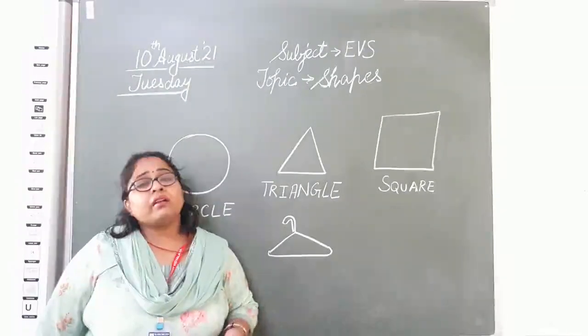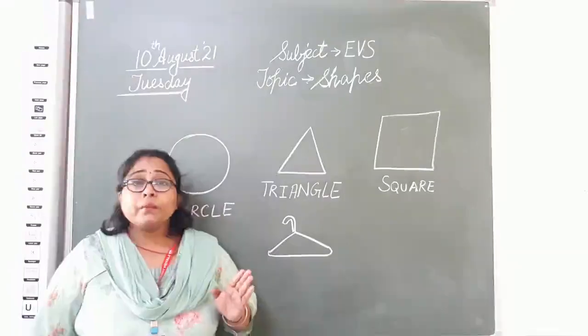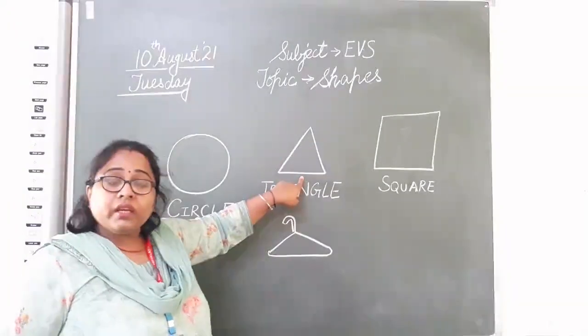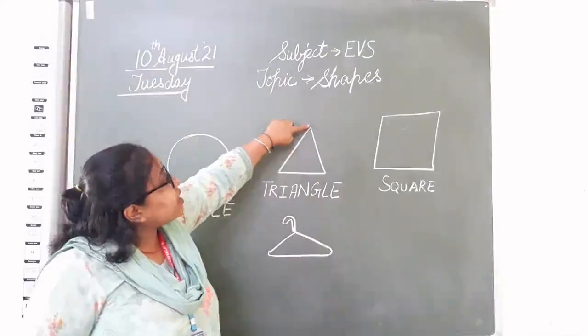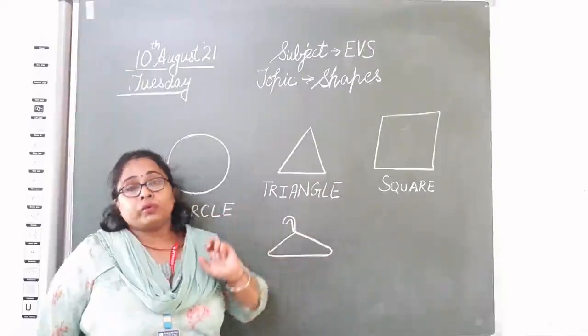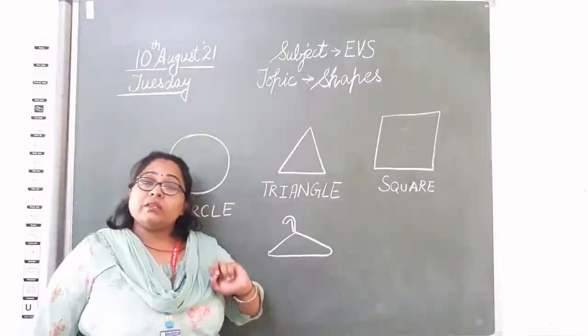What is a triangle shape? A shape that has 3 sides, and all these sides are joined with each other. They are joined to each other. Clear? So that is called